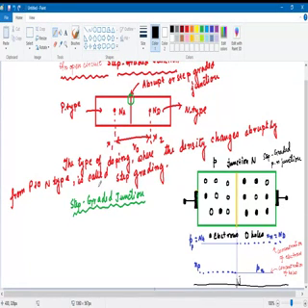But as we cross the junction and enter the n side, the holes will be minority carriers. So the concentration of holes on the n side will be low. Thus, the concentration of the holes will suddenly decrease as we move from p side to n side. This is shown in this figure.